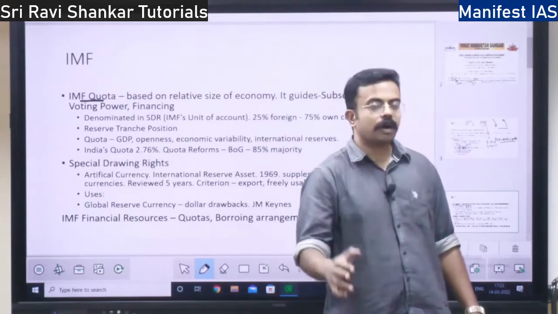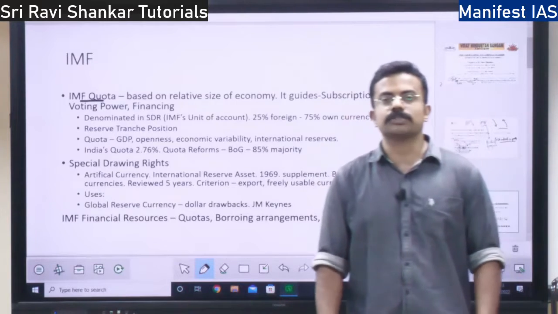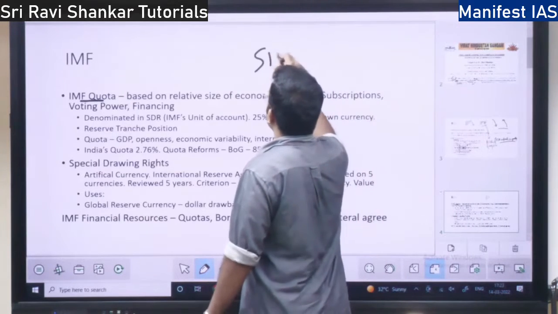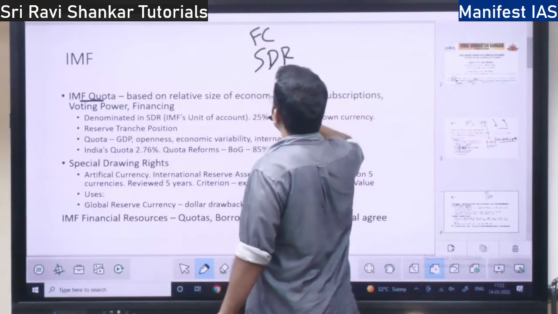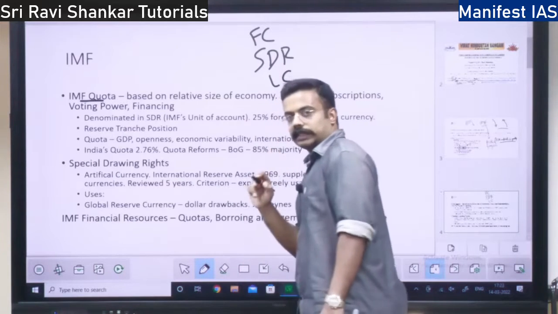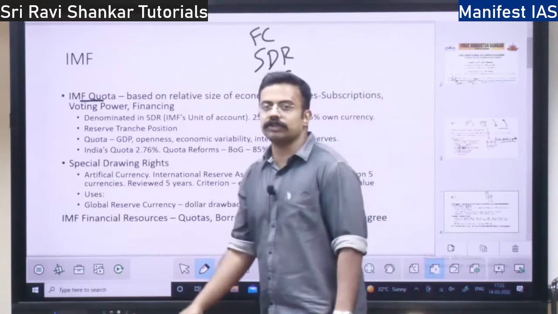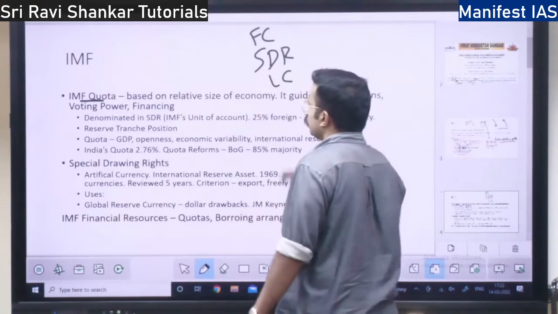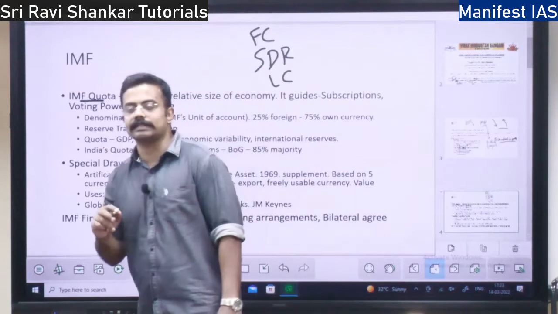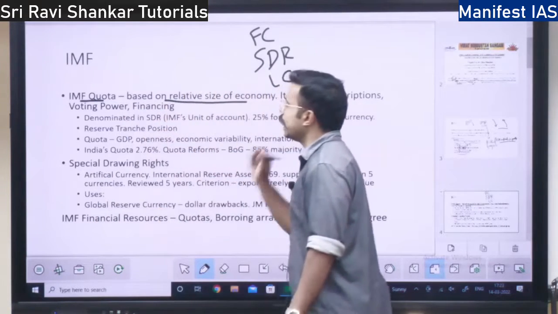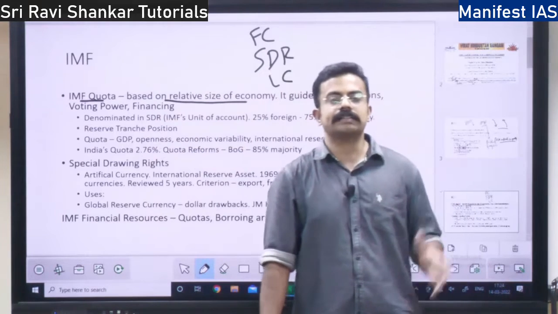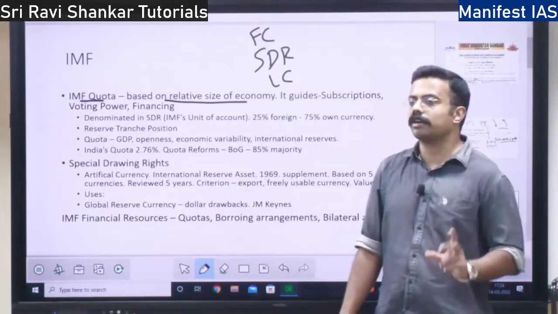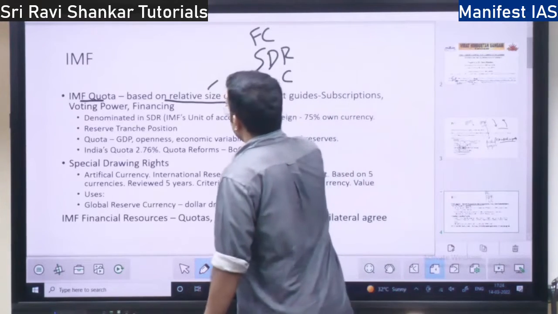So quota means, what is the money that a country has to subscribe to? Quota consists of three things: one is SDR, next is foreign currency, and local currency, right? This quota is assigned when a new country joins the IMF. On what basis is the quota assigned for an individual country? It is based on the relative size of the economy. If a country has a big economy, more quota will be given to that country. If a country has a small economy, less quota, right? That is one thing.